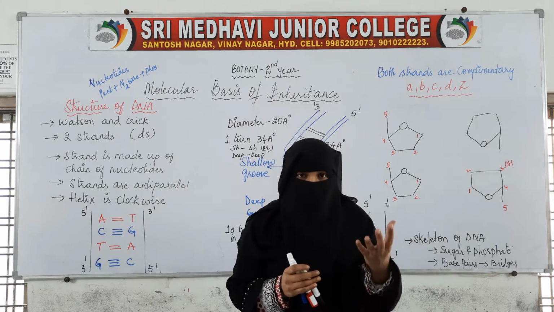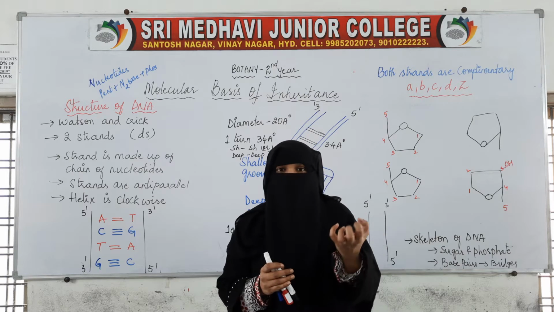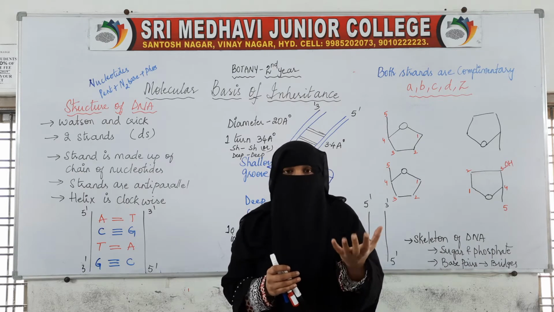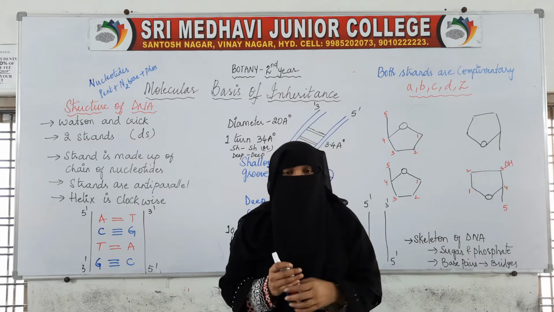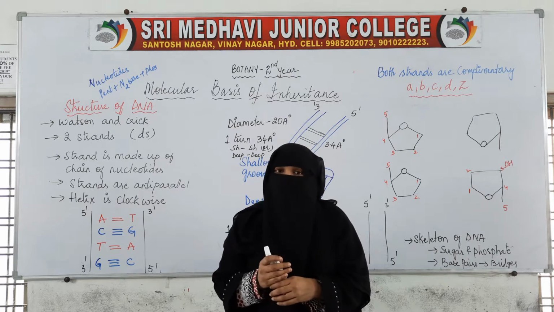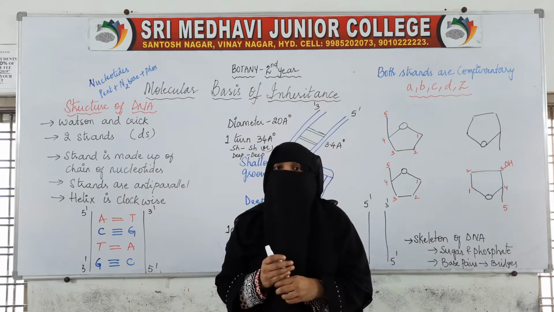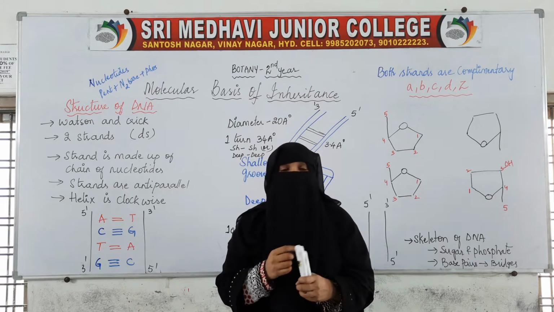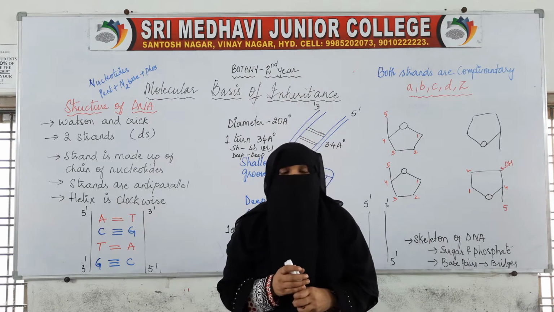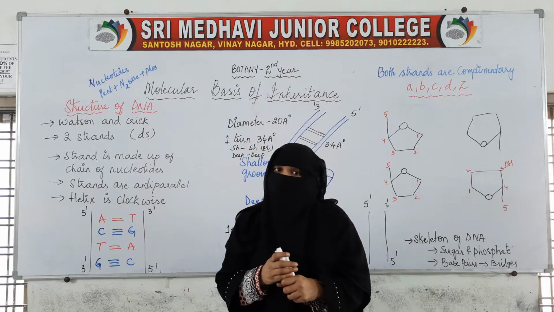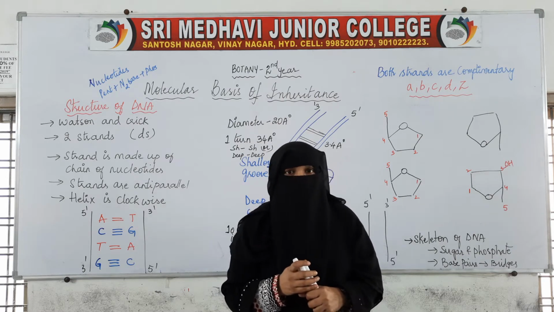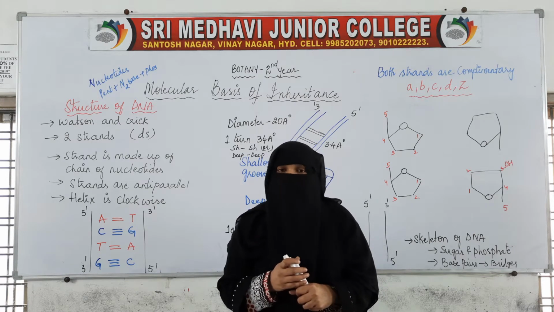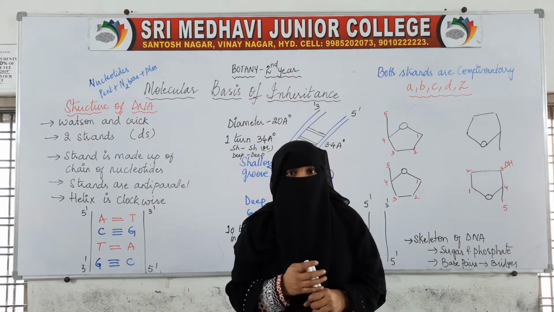Further, it was discovered that nucleic acids are of two types, DNA and RNA.